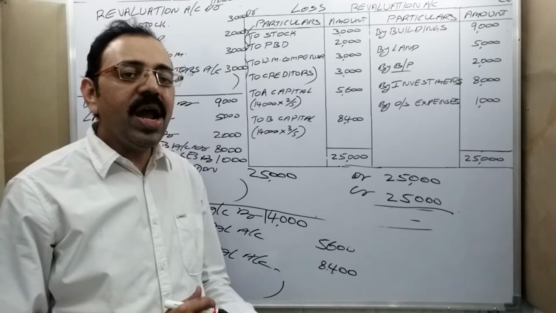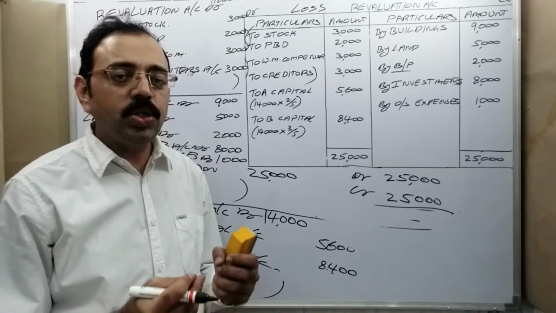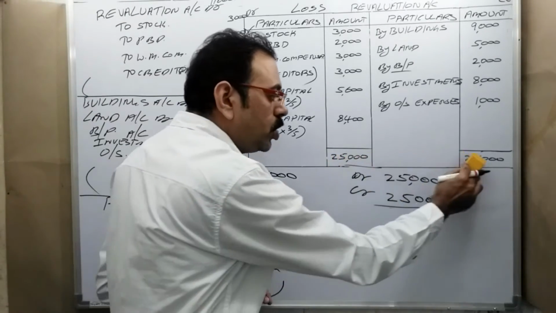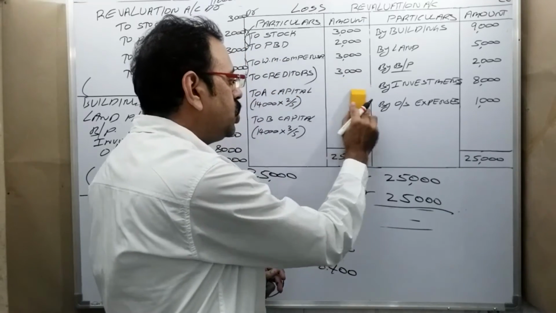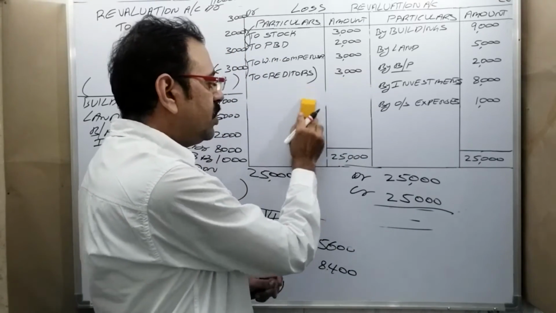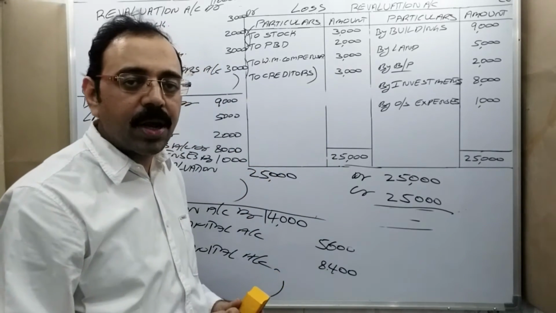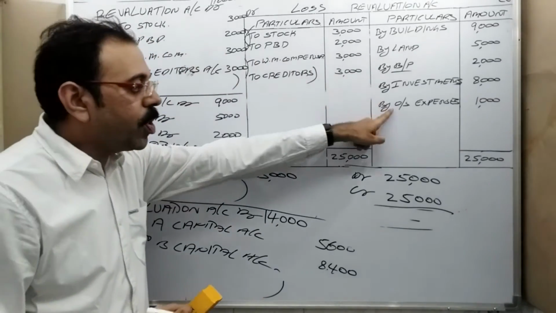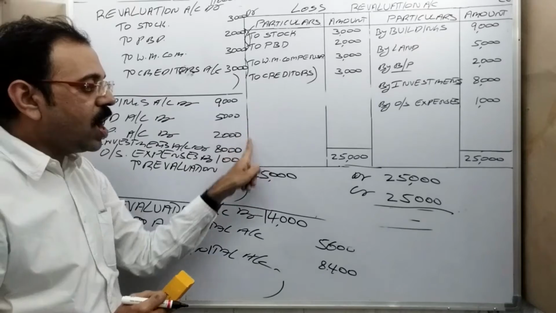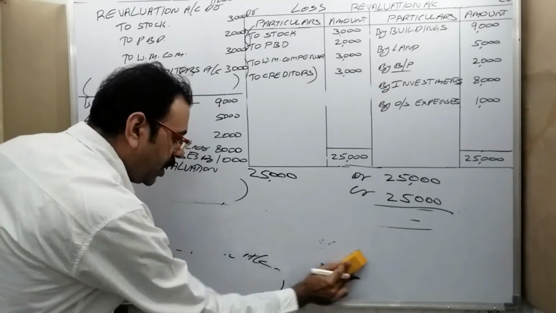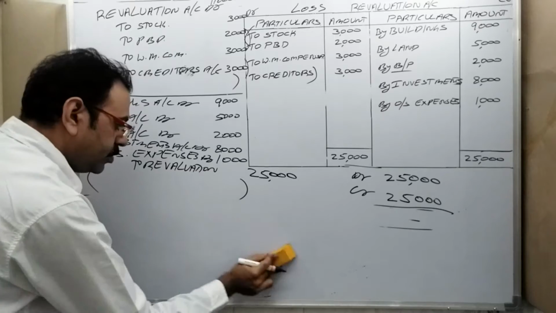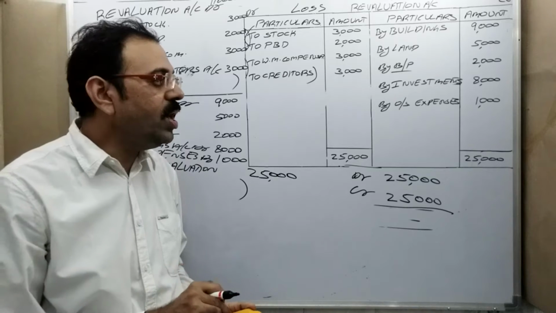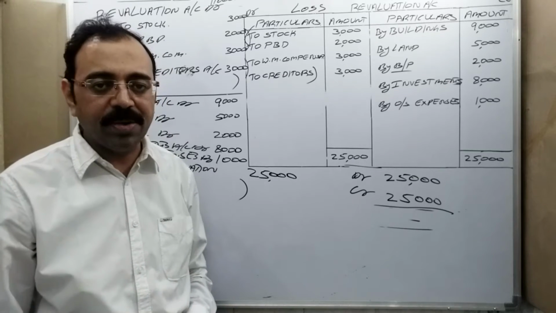Means in revaluation of assets and liabilities, there is no profit, no loss. In this case, you should write the total on the two sides and distribution is not required. Nothing is there to transfer to old partners' capital accounts. In that case, for losses, first entry we should write. For profits, second entry. And for the answer, you need not write any entry, because we are not transferring any amount. So in this way, revaluation account journal entries we should write.